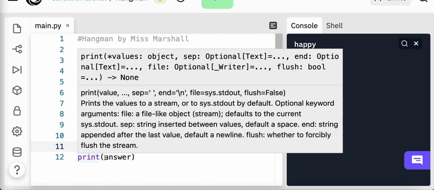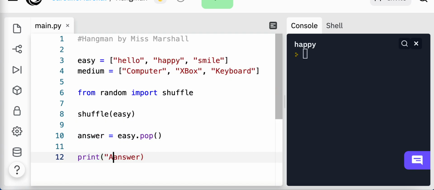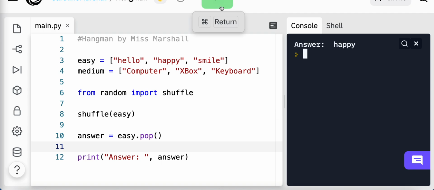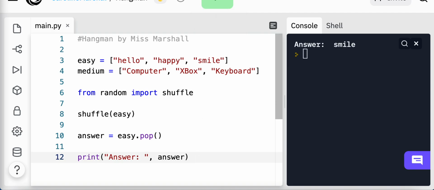Okay, and I'm going to leave this here as kind of like debug. I want to be able to check my answer at the end. All right, in fact, I will label it as debug to make sure it's easy to spot later on and take it out. Kind of like cheating. All right, I'm going to know as the programmer what my answer is going into this to make life easier.